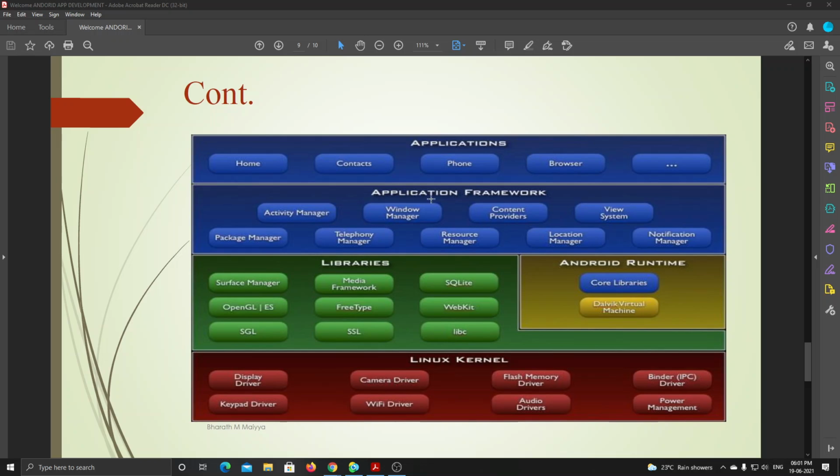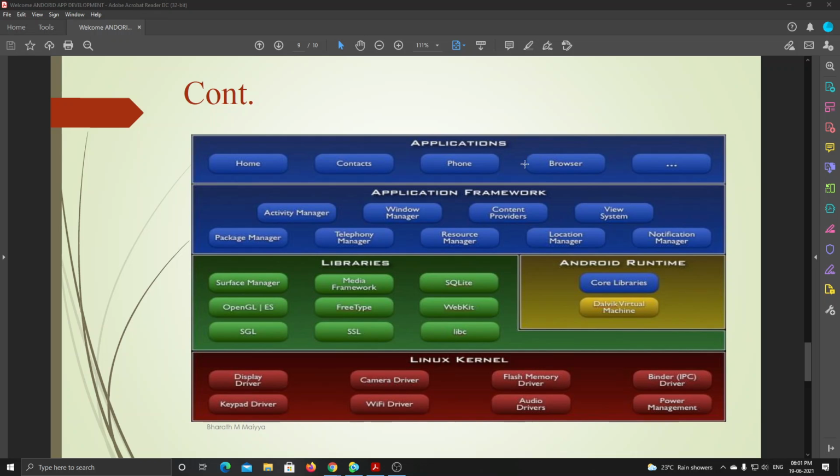Then the application framework is the next layer, and at the topmost layer are the applications, which we access directly. We only know what we are doing, like opening and closing applications, but we don't know what is happening in the background, in the libraries, the runtime or the kernel.